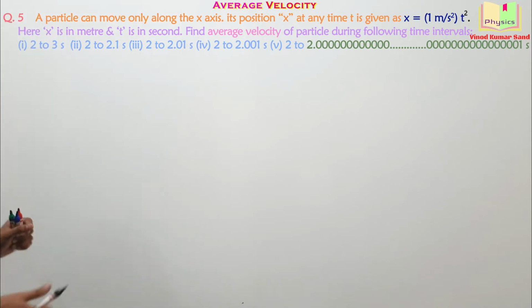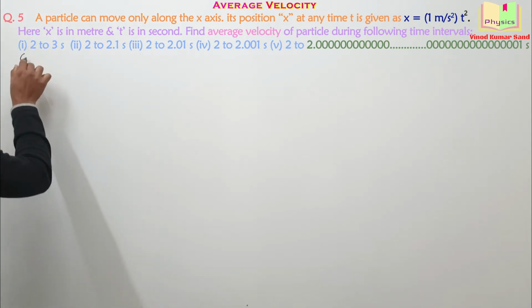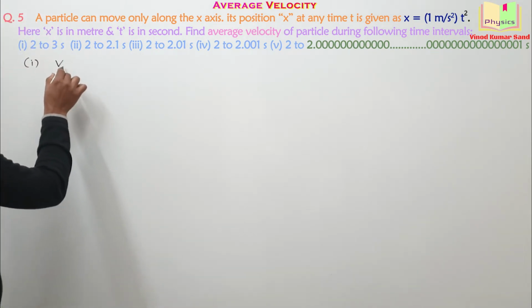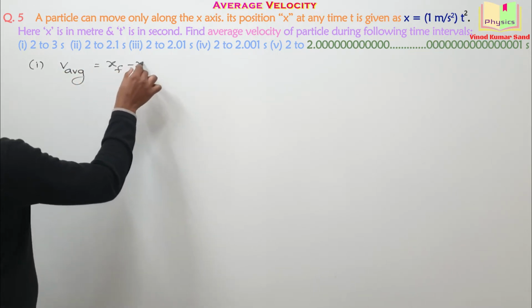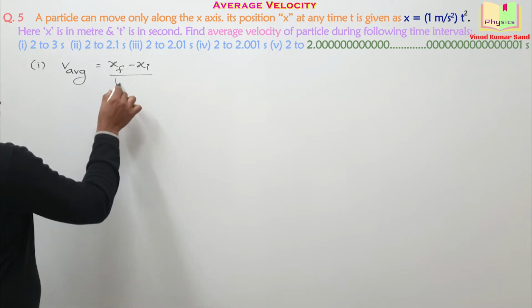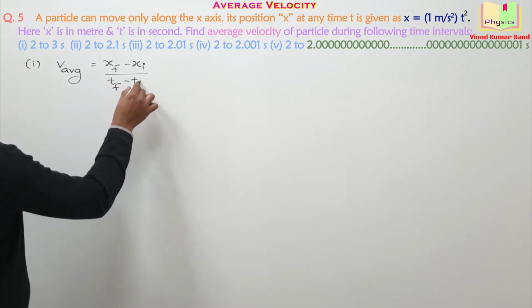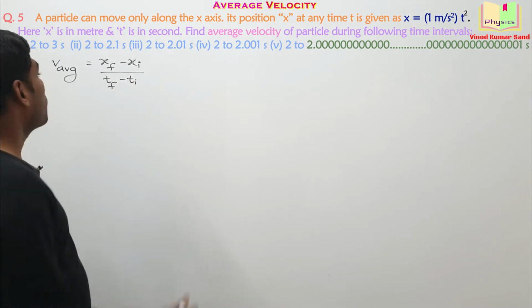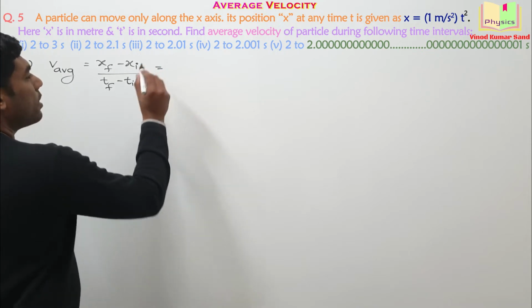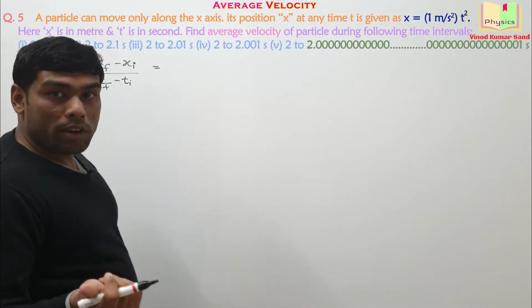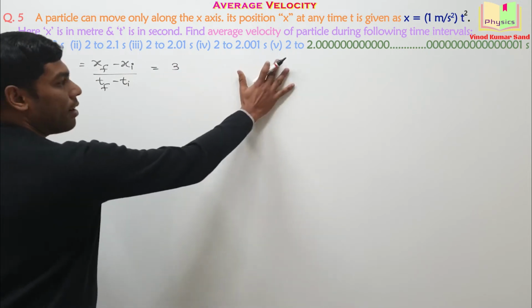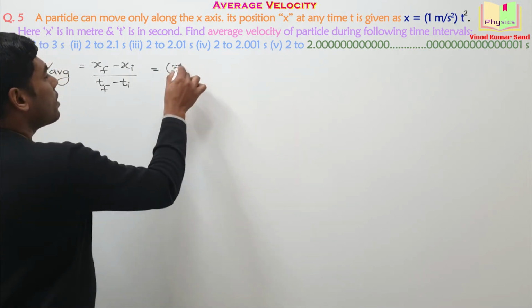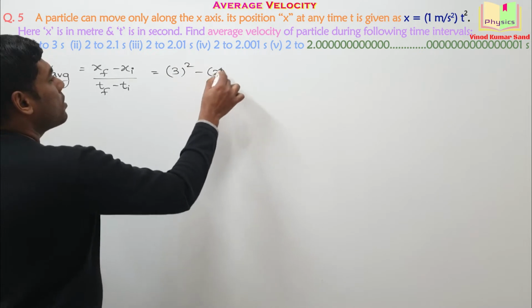In first part, we require the average velocity, which will be equal to x final minus x initial divided by t final minus t initial. The final coordinate can be obtained by putting the final moment of time, and final moment of time is 3. Unit I'll write later on. The initial moment of time is 2.